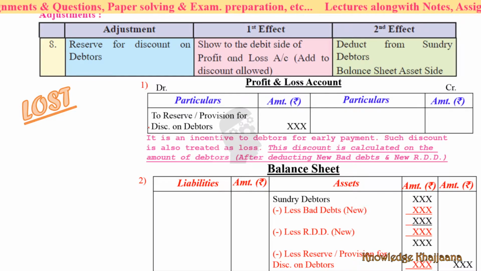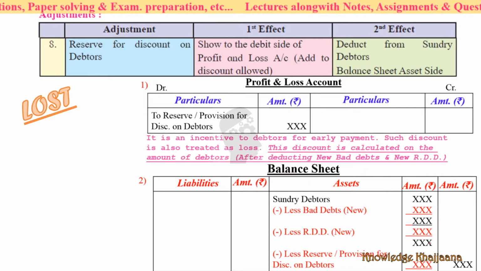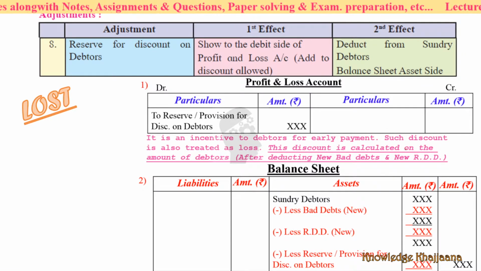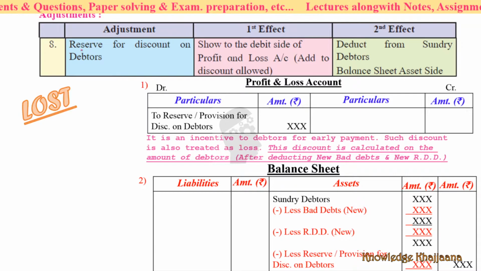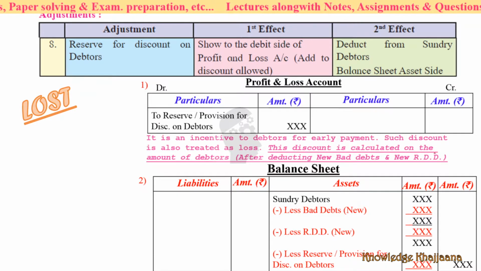What is the second effect? Because it is a loss, deduct from the sundry debtors, from the balance sheet asset side. But how to deduct it? How to calculate this discount, because this is a discount for their early payment? See, there are some rules. This discount is calculated on the amount of debtors.